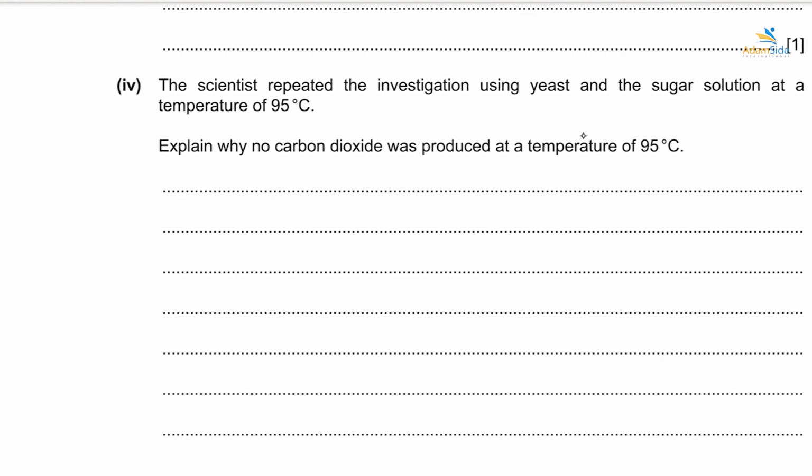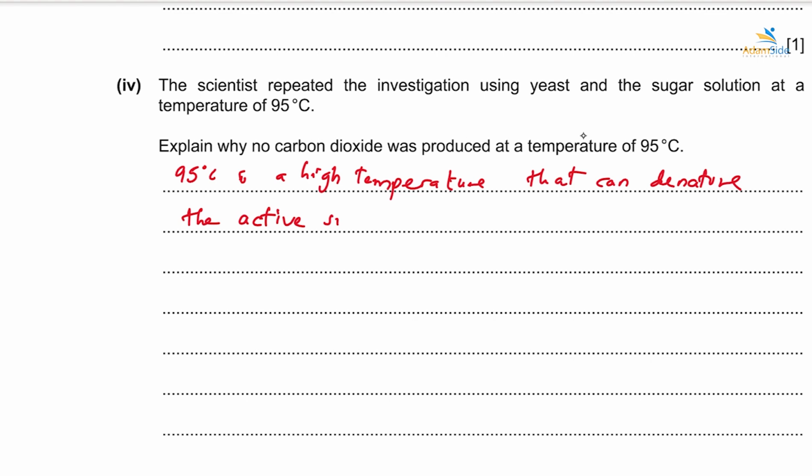Okay, so I would say here 95 degrees centigrade is a high temperature that can denature the active site of enzymes.